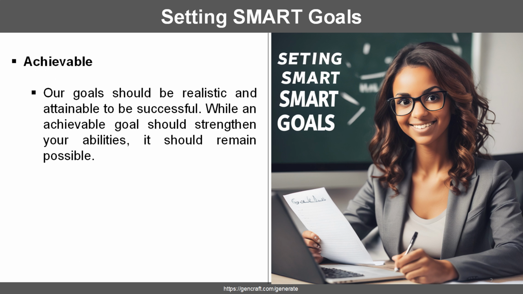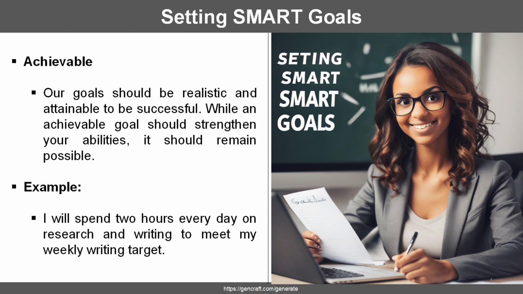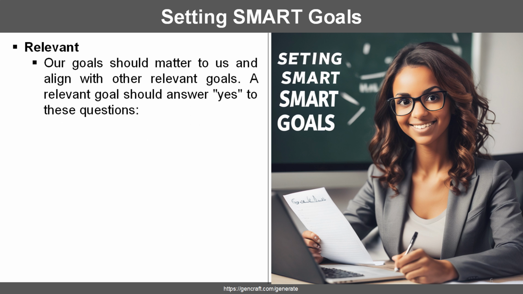Achievable goals should be realistic and attainable to set us up for success. While these goals should challenge us and strengthen our abilities, they must also be within our reach. For example, an achievable goal might be we will spend 2 hours every day on research and writing to meet our weekly writing target. Relevant goals should matter to us and align with our broader objectives.